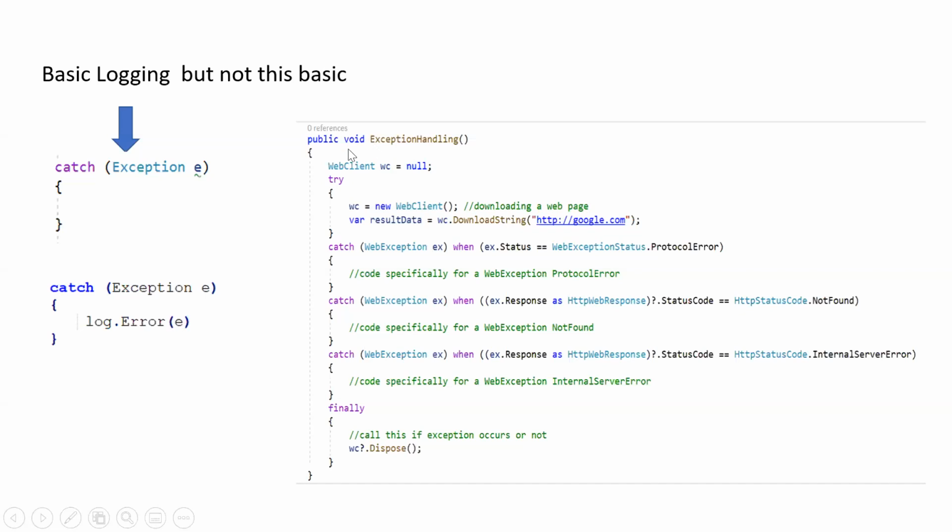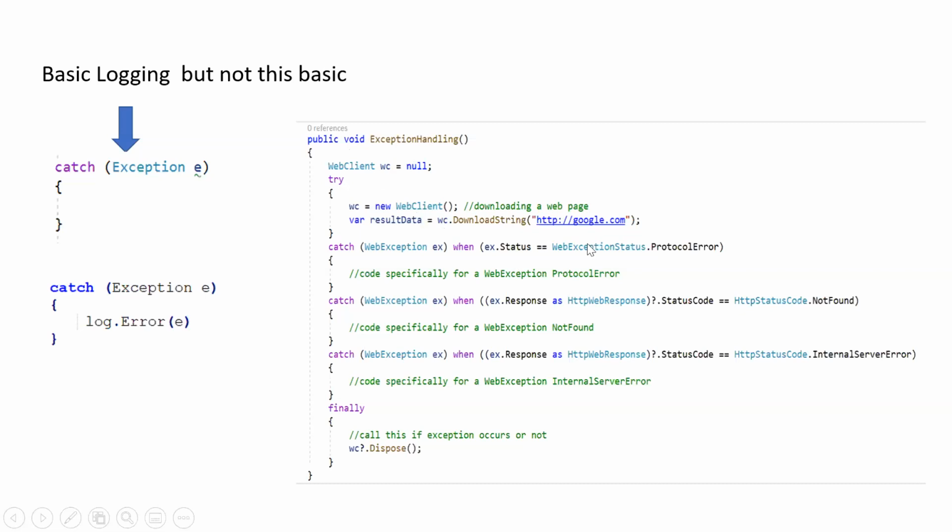So basically, exception handling should be more precise. We should have a specific exception handled first and then the generic one. Let's see in this example.